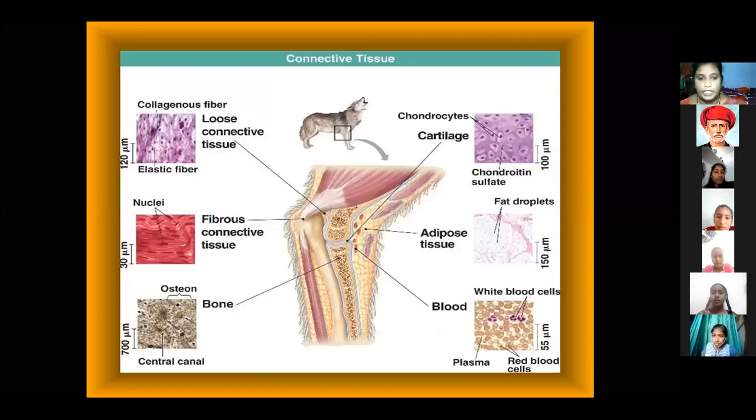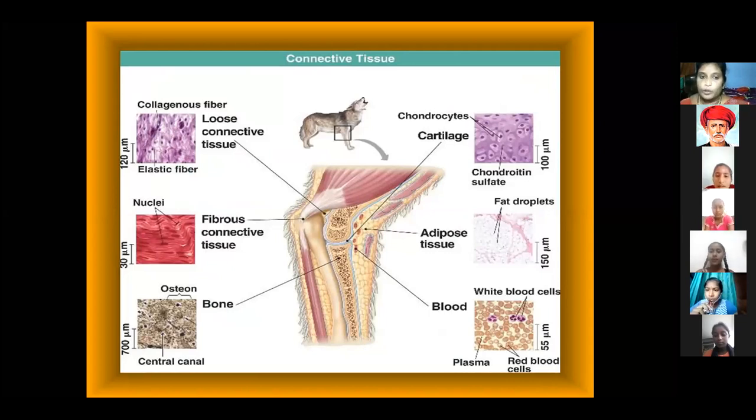See in this picture, this is the picture of the connective tissue. Connective tissue has so many parts and so many types. I will give an explanation of every type of tissue in the upcoming classes and upcoming slides. This is the picture of the connective tissue. Observe this picture.